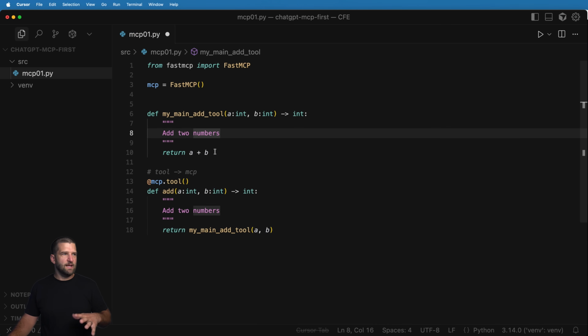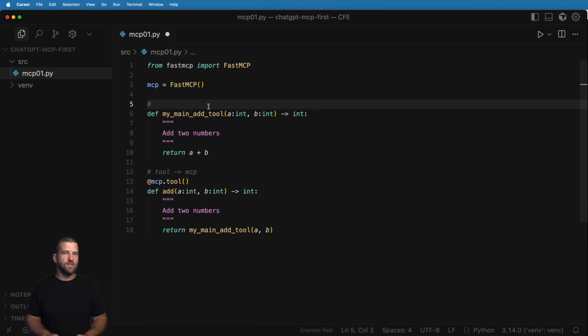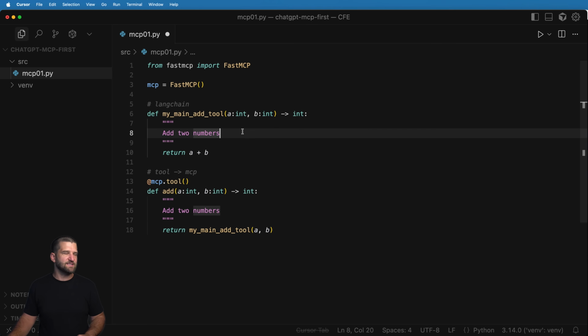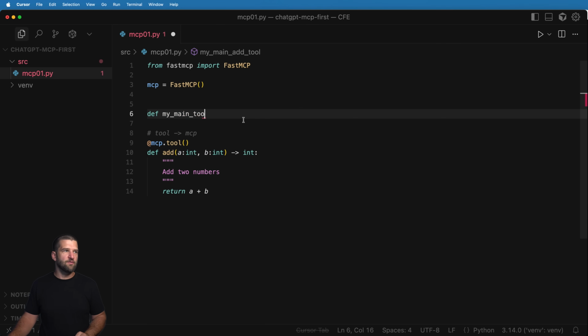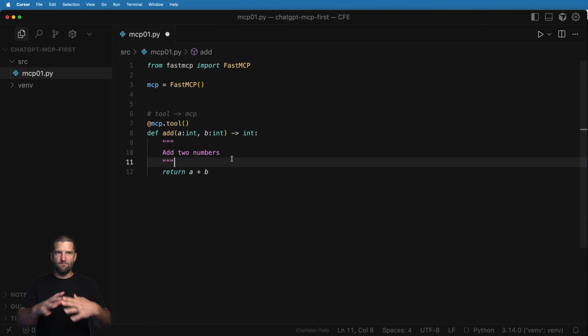So this would then mean you could use this with other tooling, like if you were using the LangChain or LangGraph. That's sort of the idea there. Naturally, that's outside the scope of this one, but I just wanted you to be aware of it, that these tools don't have to be only stuck with FastMCP. You can reuse them, and it is something that you'll want to be aware of and build towards. But at its core, the basic function of a tool is this right here.